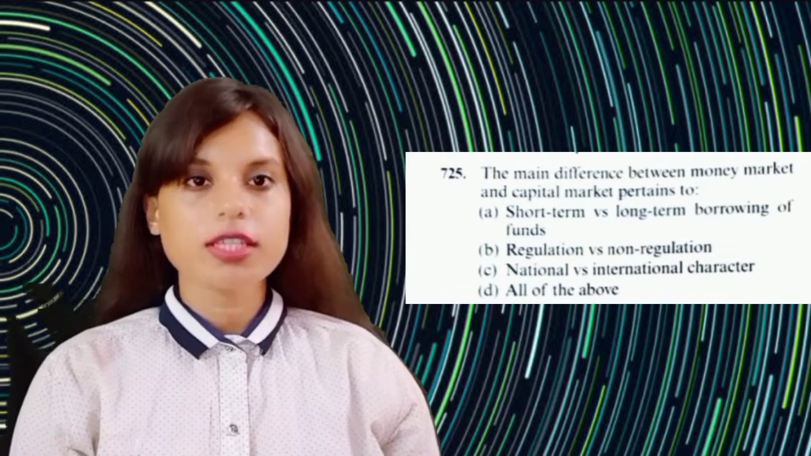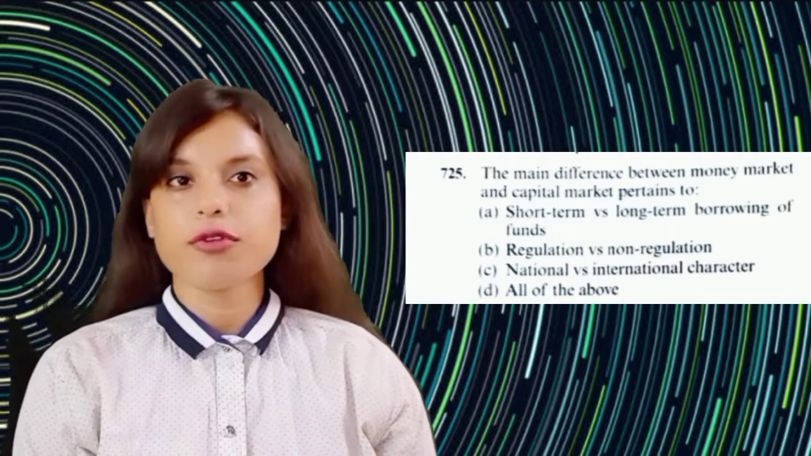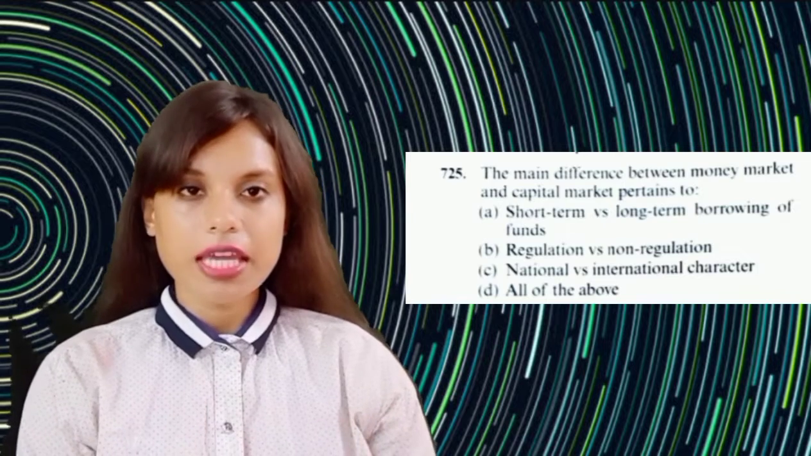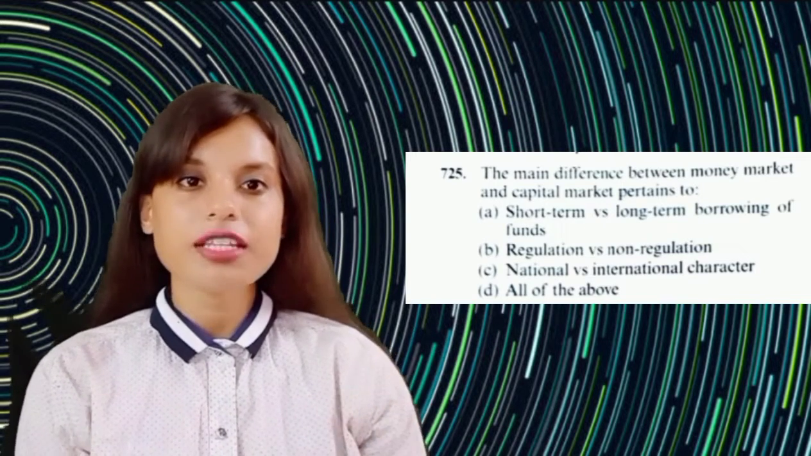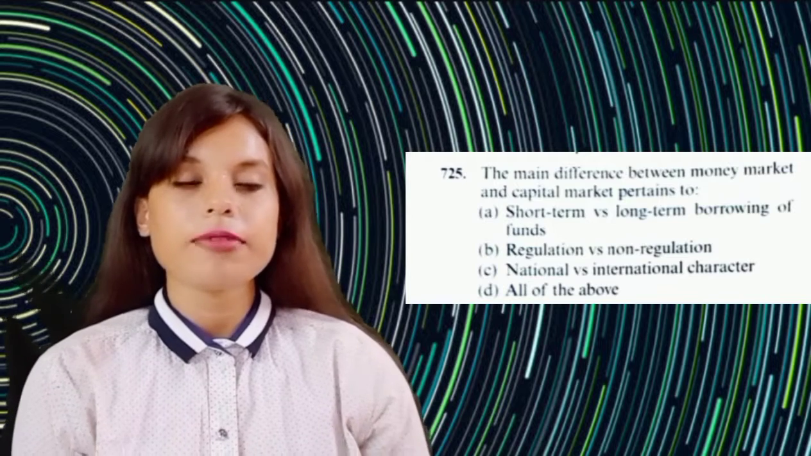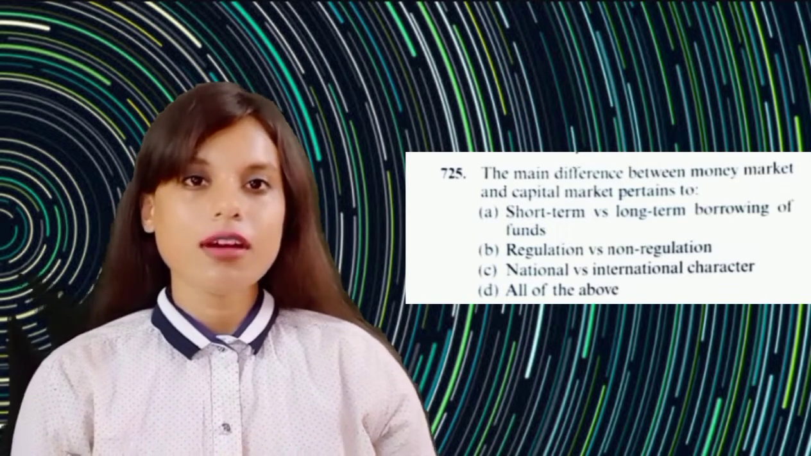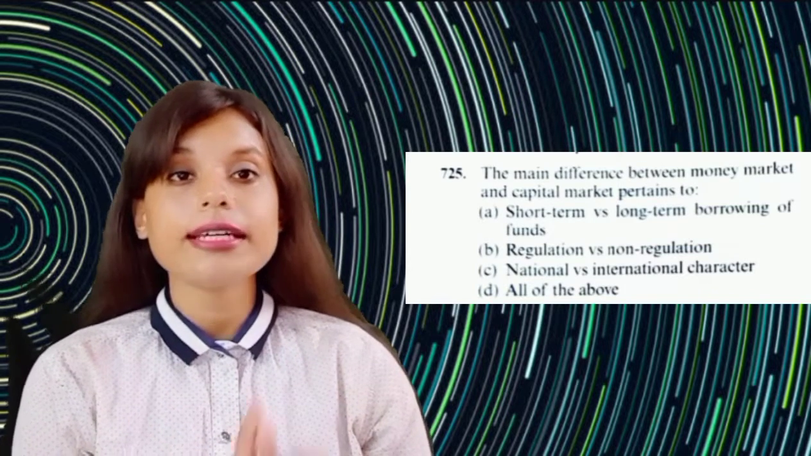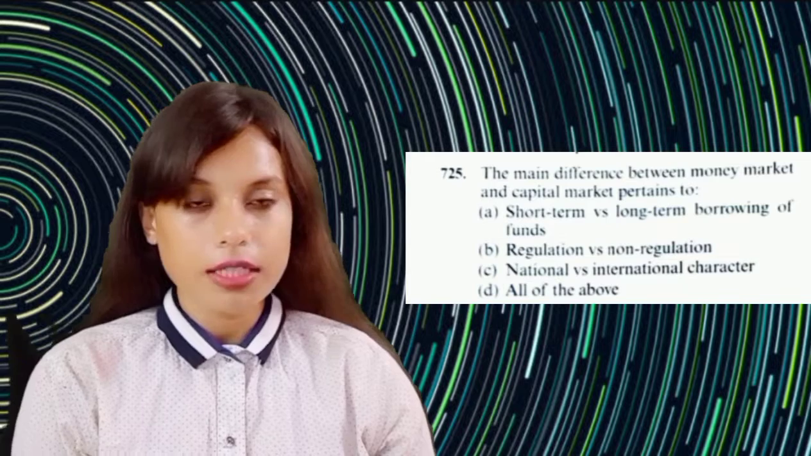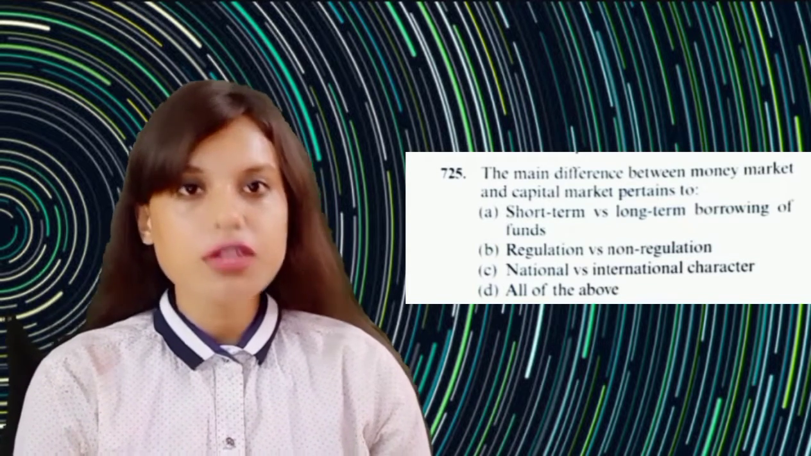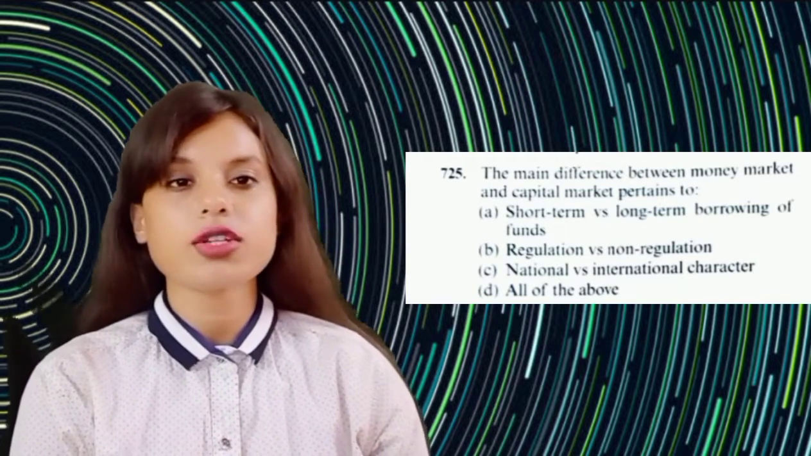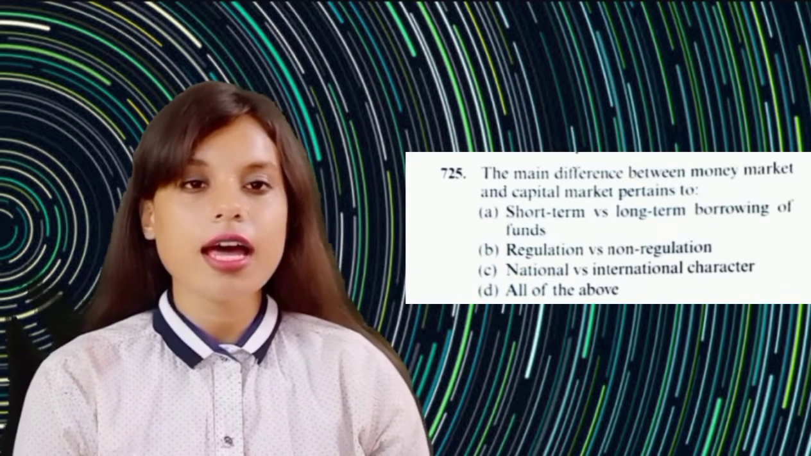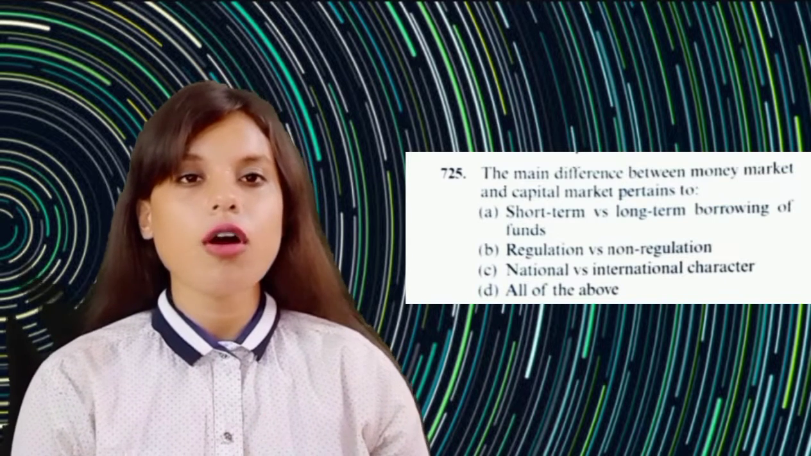Now the first question that is presented to you is: what is the main difference between money market and capital market? So here you have been provided with four options: short term versus long term borrowing of funds; then regulation versus non-regulation; third, national versus international character; and the fourth says all of the above.